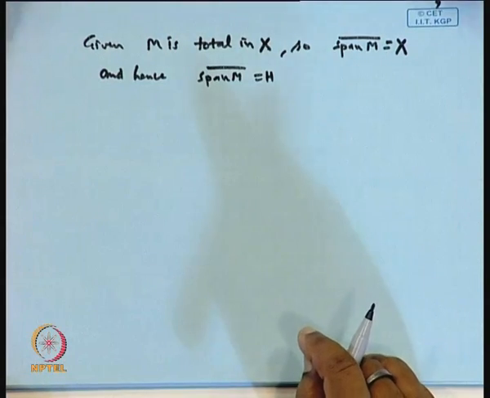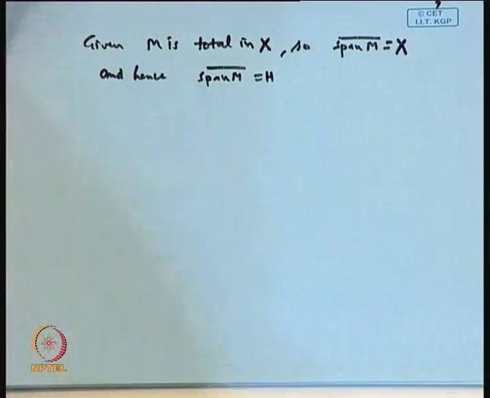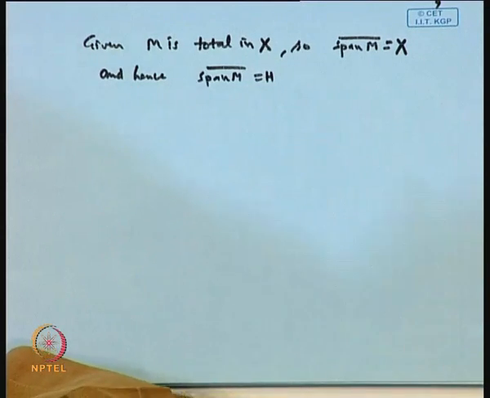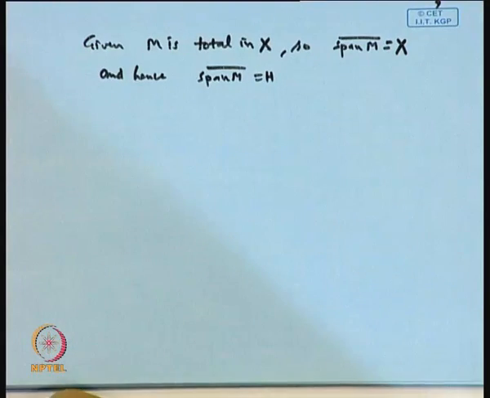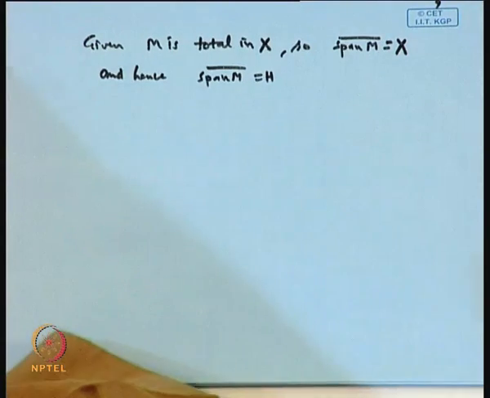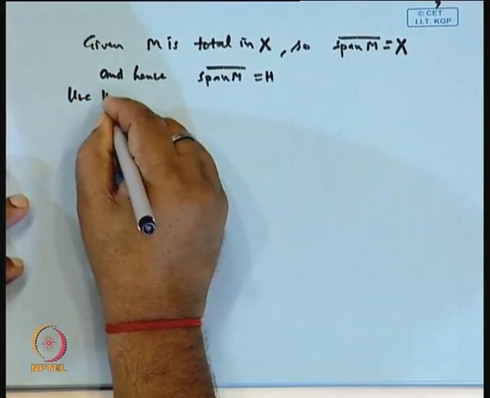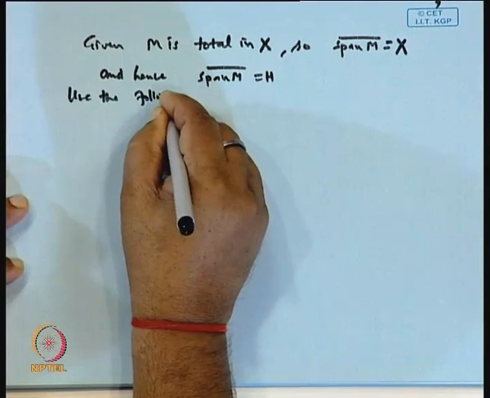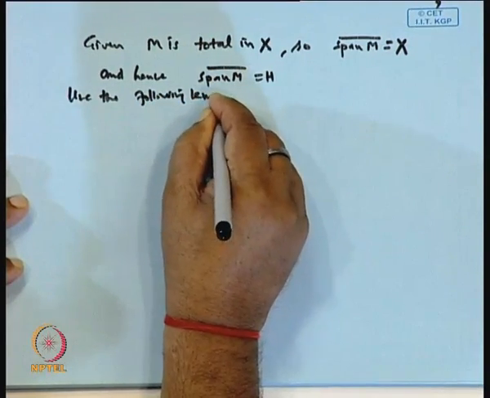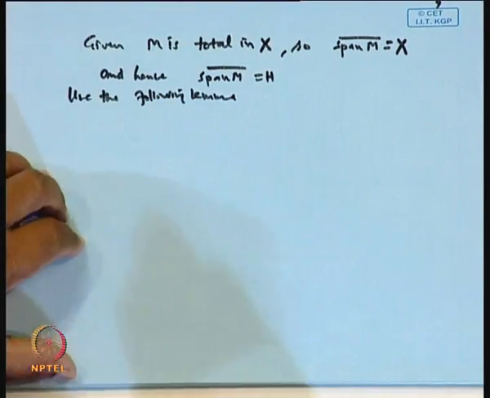Okay. Now, there is one lemma which was proved earlier. If not, then we can prove it right now. Now, using this lemma, what does the lemma say?